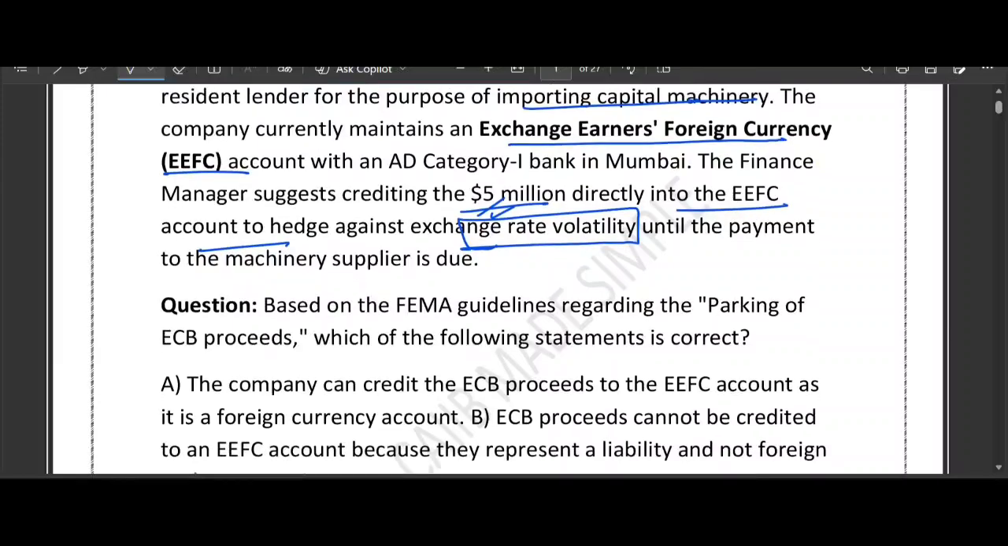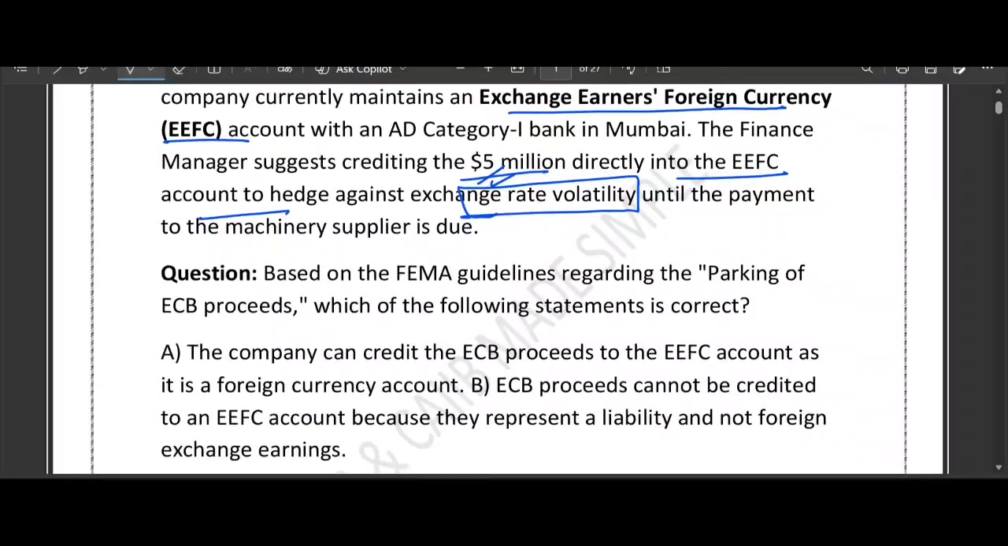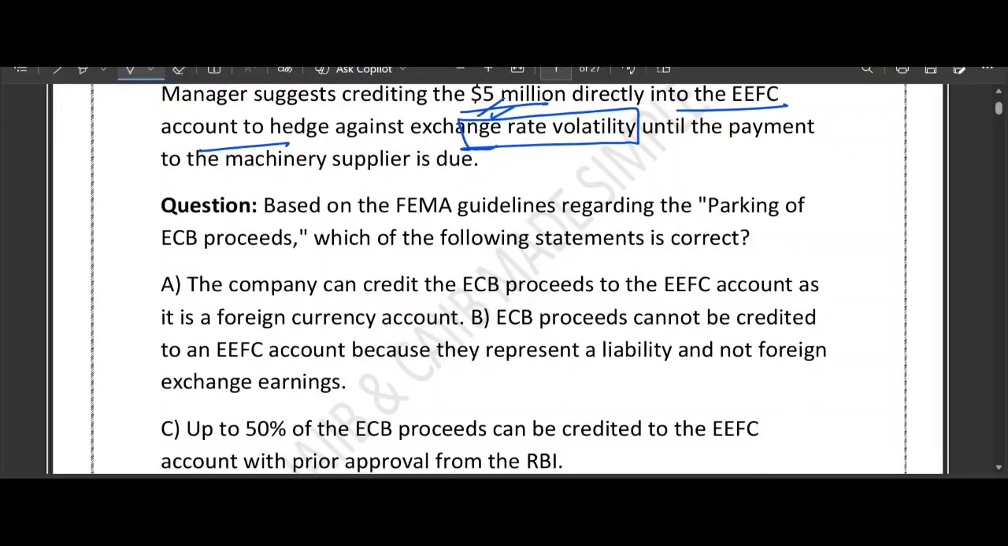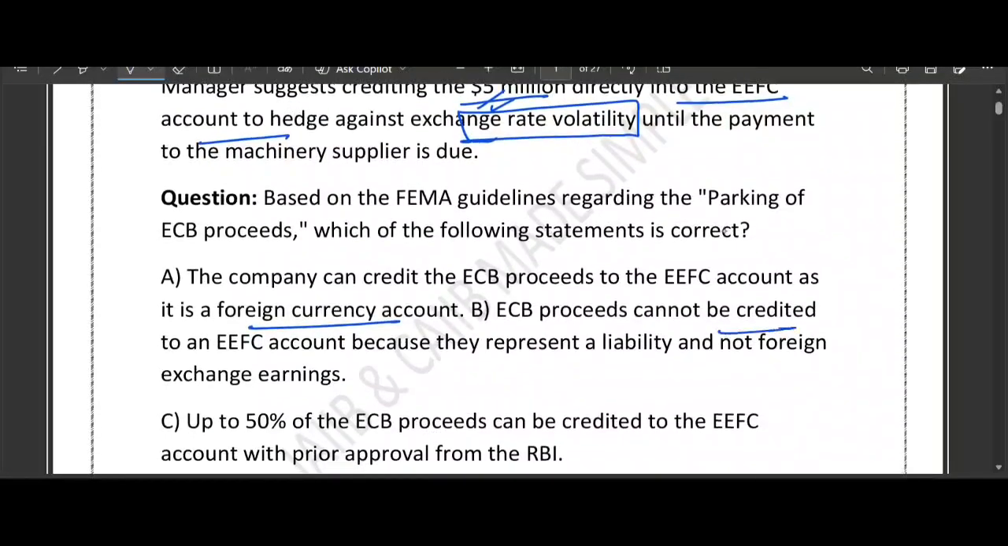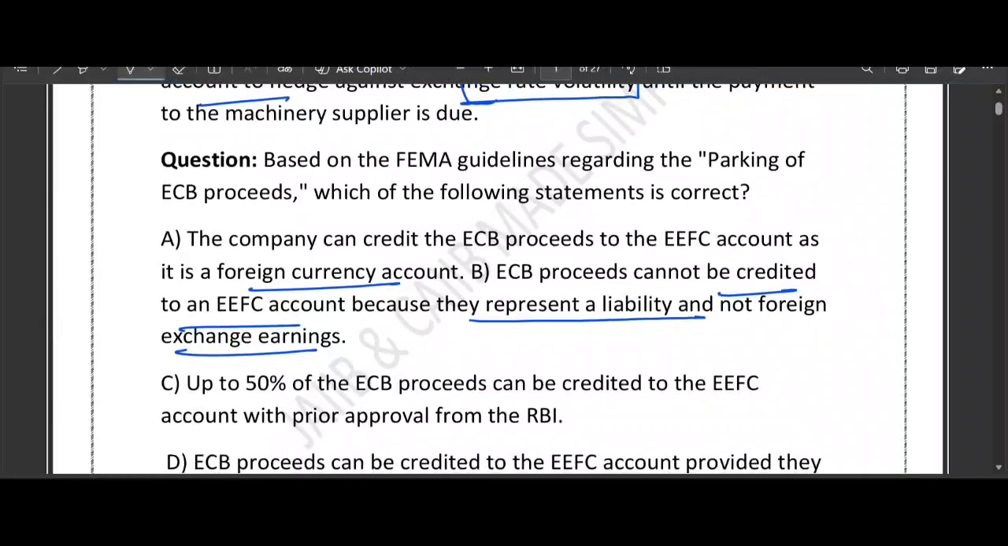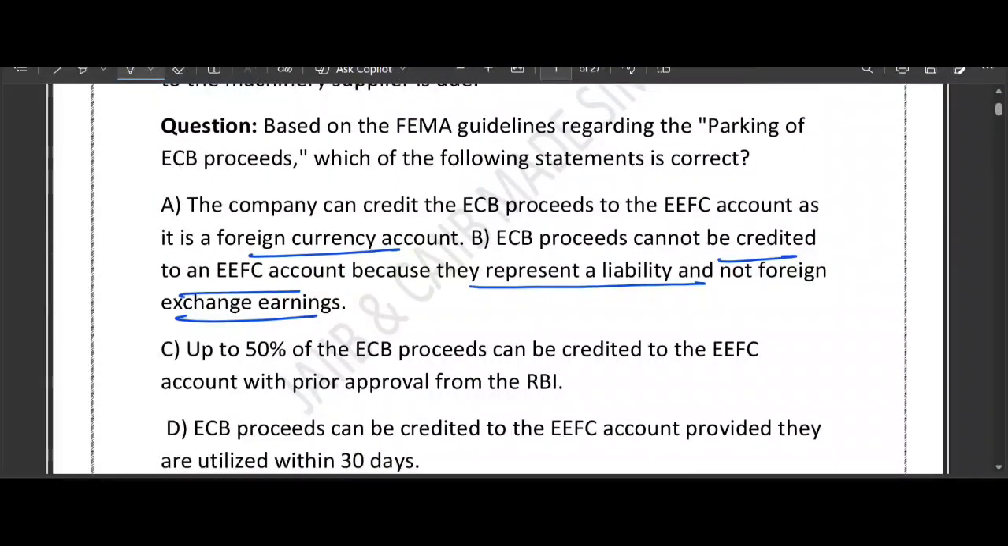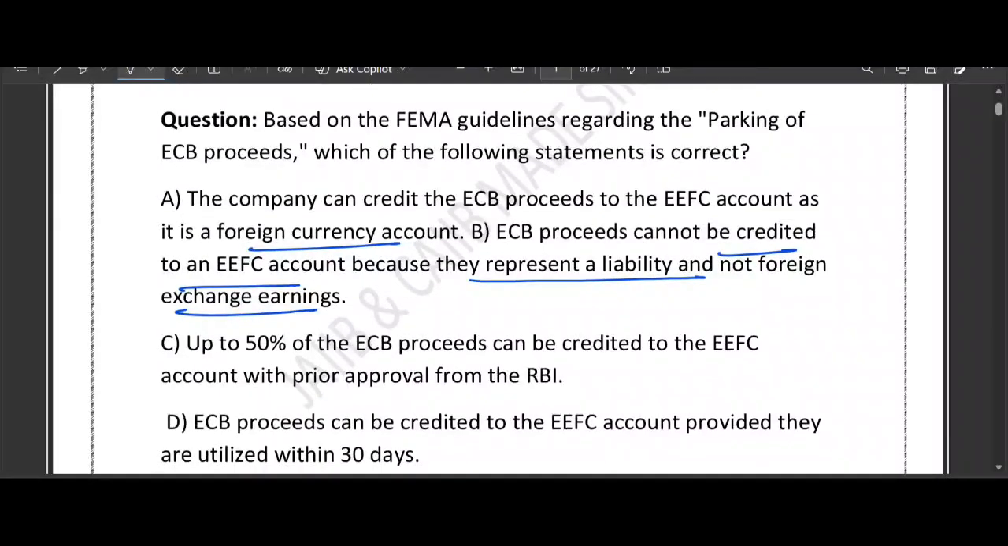So parking of ECB proceeds, which of the following statements is correct? Option number A, the company can credit the ECB proceeds to the EFC account as it is a foreign currency. Option number B, ECB proceeds cannot be credited into the EFC account because they represent a liability and not foreign exchange earning. Option C, yes, up to 50% of the ECB proceeds can be credited to the EFC account with prior approval from RBI. Option number D, ECB proceeds can be credited to the EFC account provided they are utilized within 30 days. So this is a very good question.